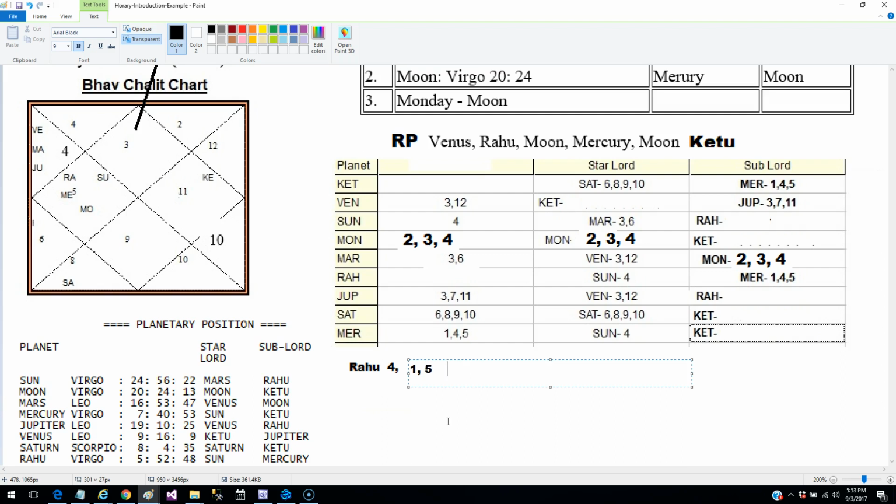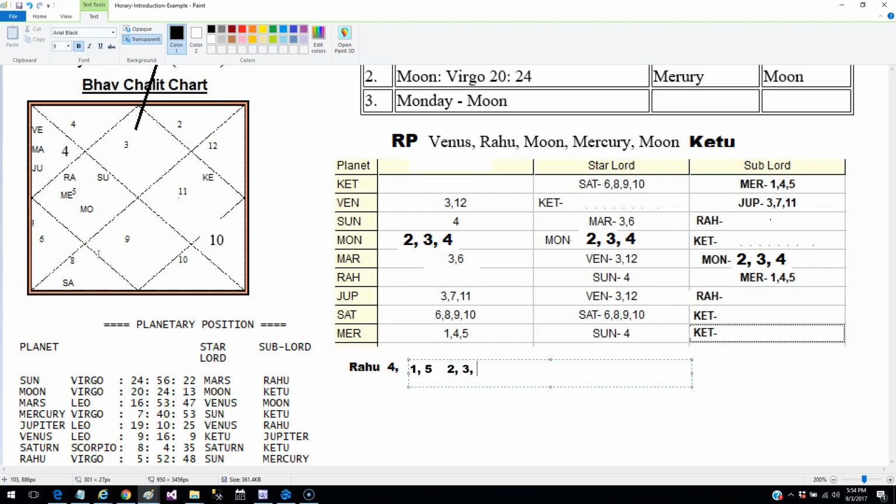This is from Mercury. Then similarly, Rahu is with Moon. So Moon is 2, 3 and 4. We have already mentioned 4. Next we have to look at whether Rahu is being aspected by any planet. We don't find any. Saturn is not aspecting Rahu, and no other planet is aspecting Rahu.